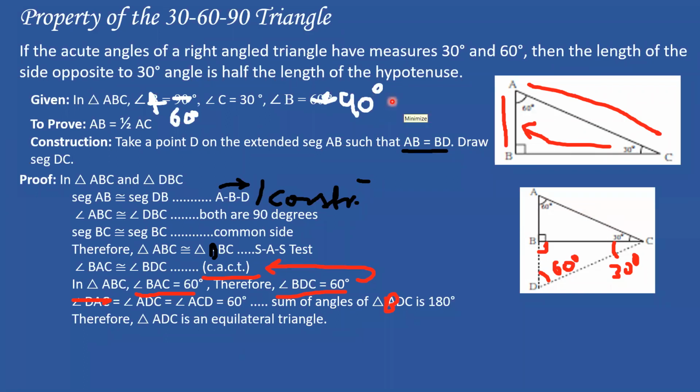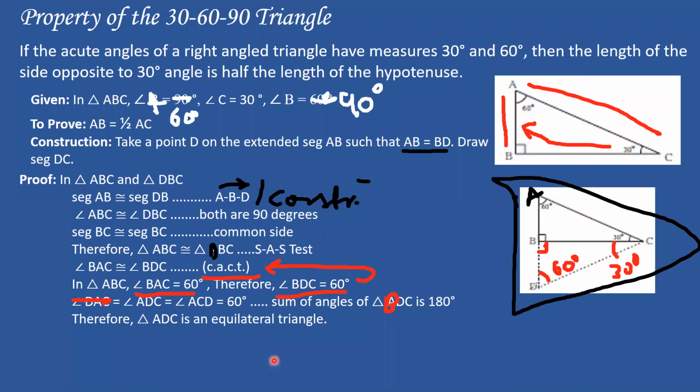Yeah, because their sides are equal. B is 90 degrees, A and D are 60 degrees, and C is 30 degrees on both sides, because of the sum of angles. Yeah, absolutely, correct. So basically, people, why is triangle ADC equilateral? Where is triangle ADC? This entire thing is triangle ADC.